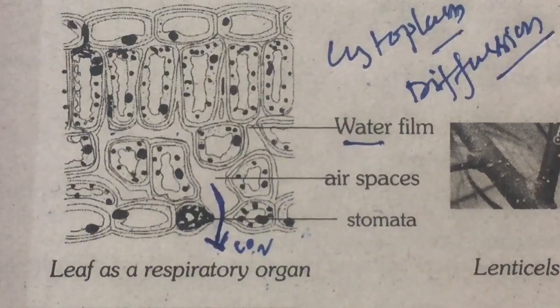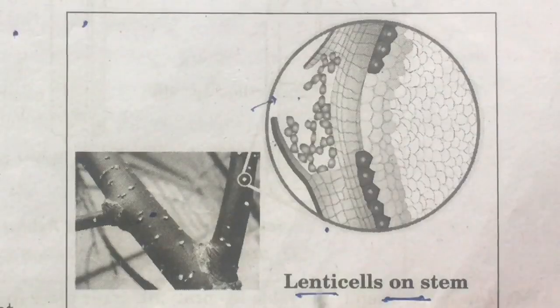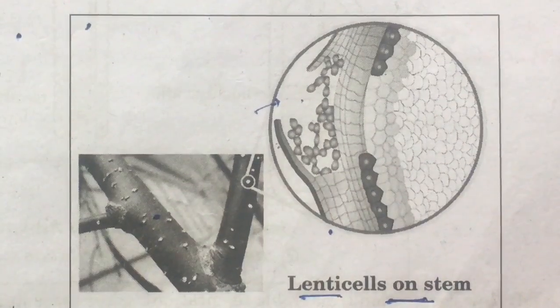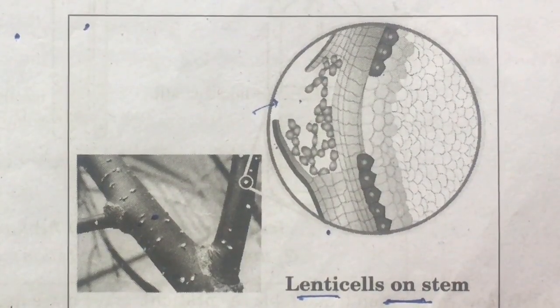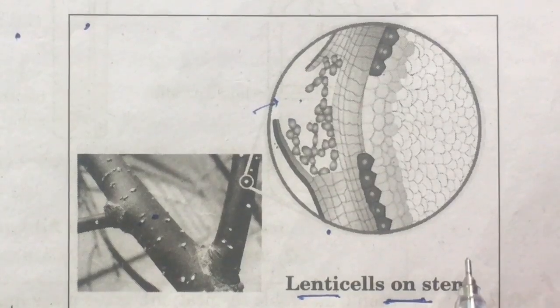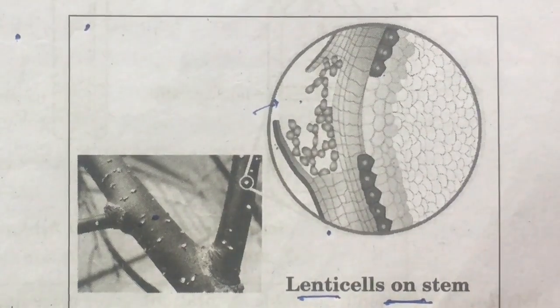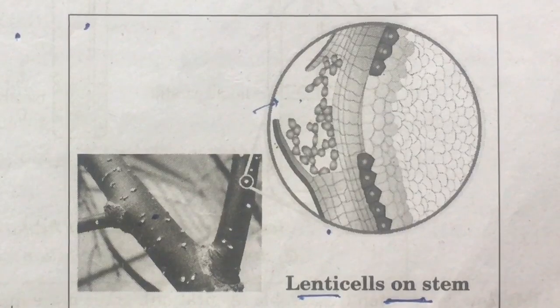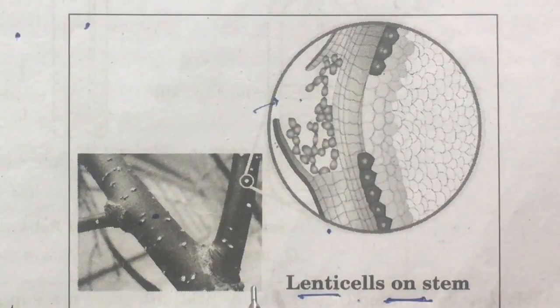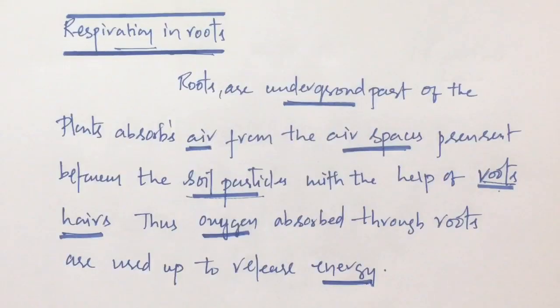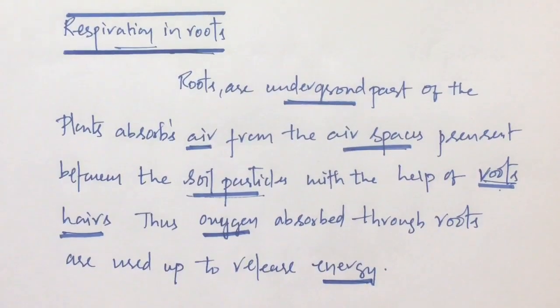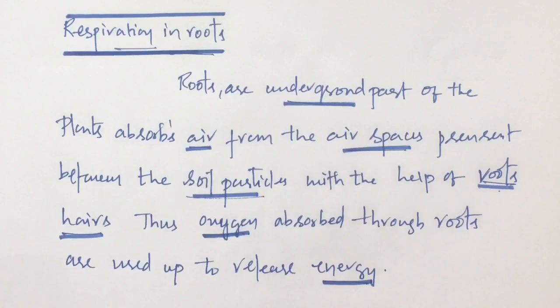The next way of respiration in plants is with the help of lenticels. Lenticels are found in the stem of higher plants, that is woody plants, where gaseous exchange is carried out. There is a diagram which shows very clearly the lenticels on the stem. Now let us learn how respiration takes place with the help of roots.